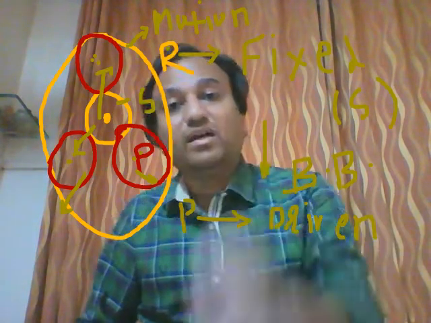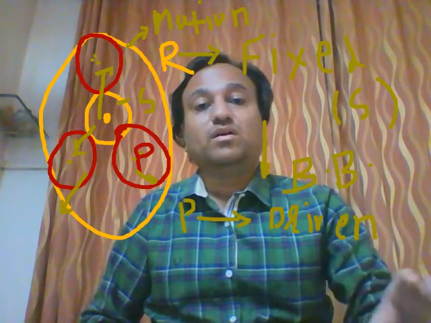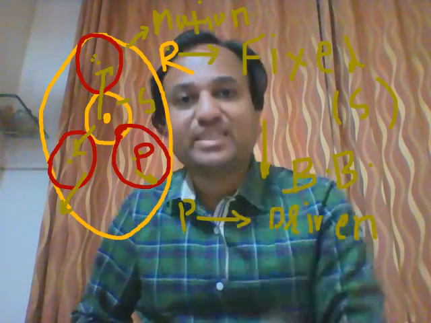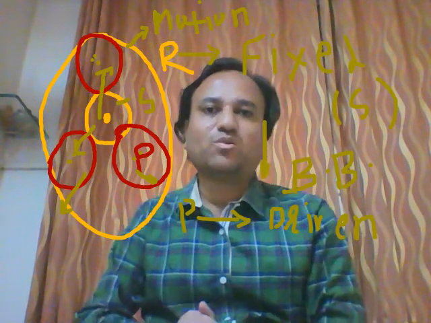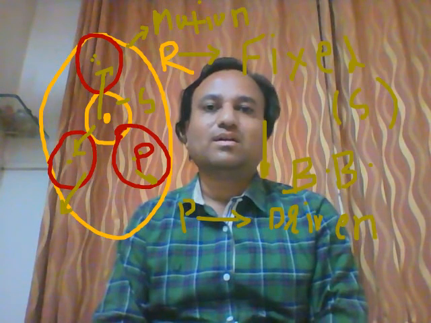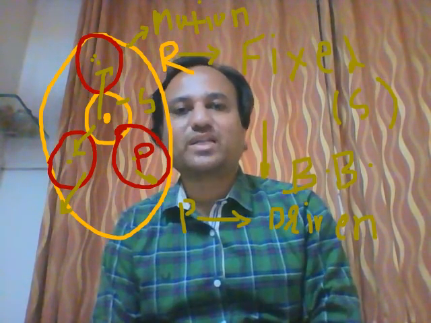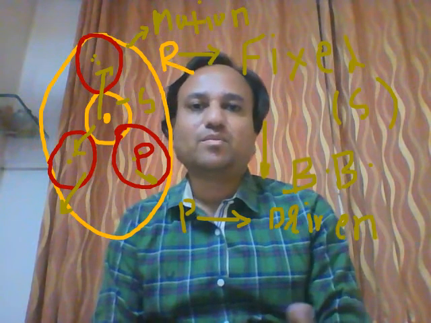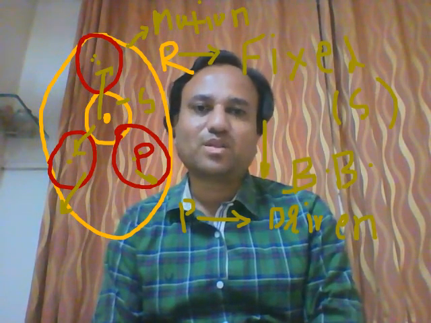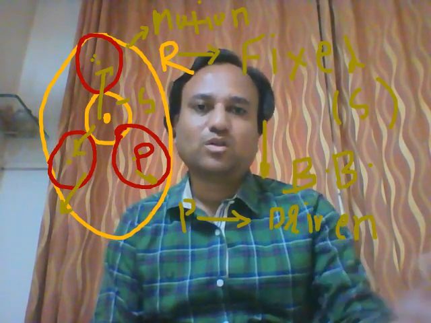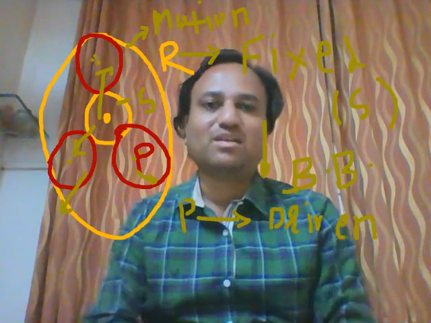So suppose there are 3 sets, then in one set only there will be actuating force exerted by the band brake on the ring gear. So the other two sets are idle, you can say that.